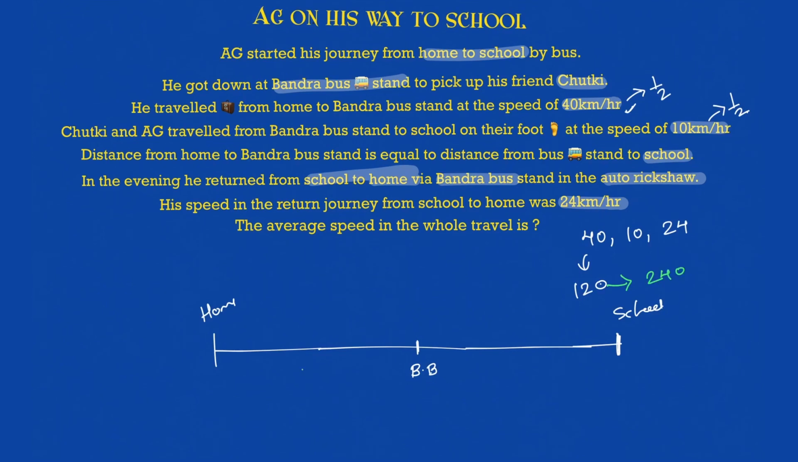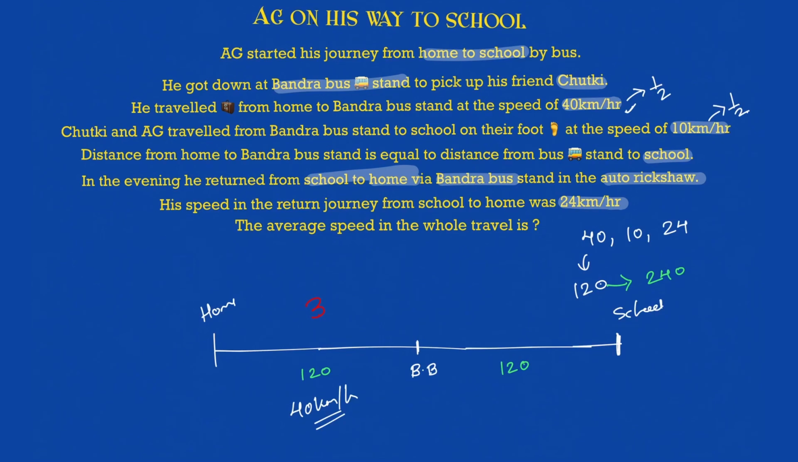So if it is 240, half becomes 120, and this half becomes 120. You will get the answer with 120 as well. You get the answer with 60 as well. It is just that I want to make it further simple. So if 120 is the distance and the speed is 40 km per hour, how much will be the time taken? 3 hours, correct? 3 hours will be the time taken to go from home to Bandra.